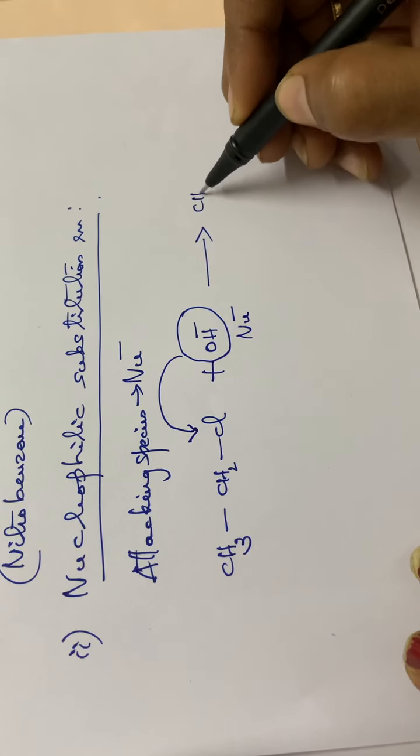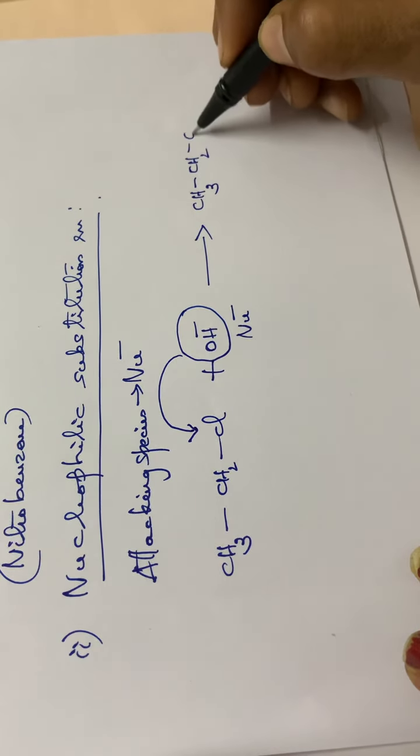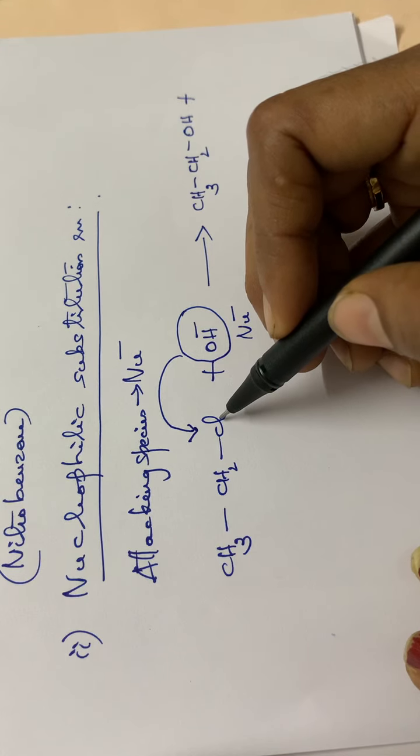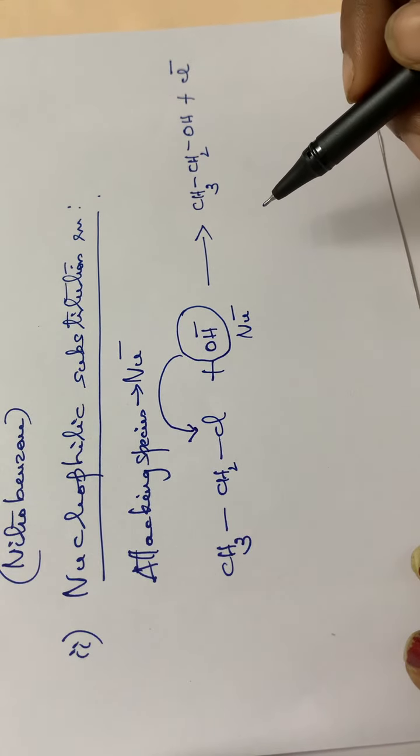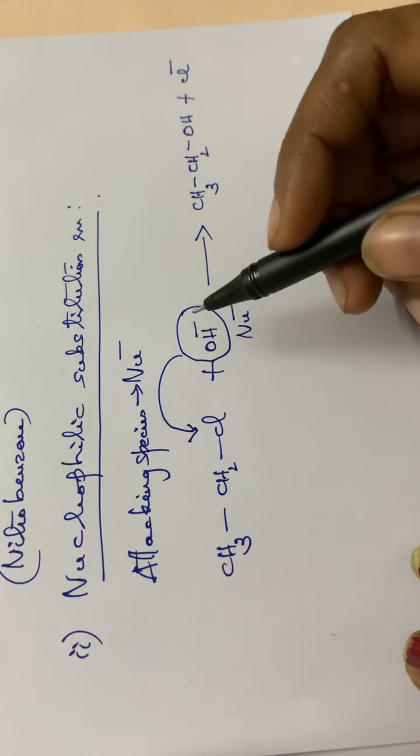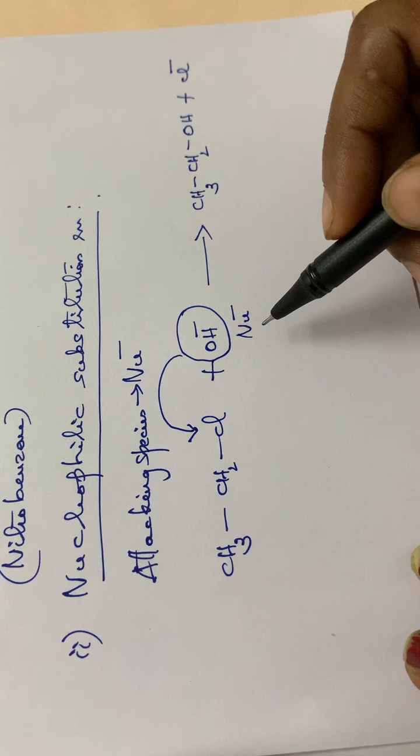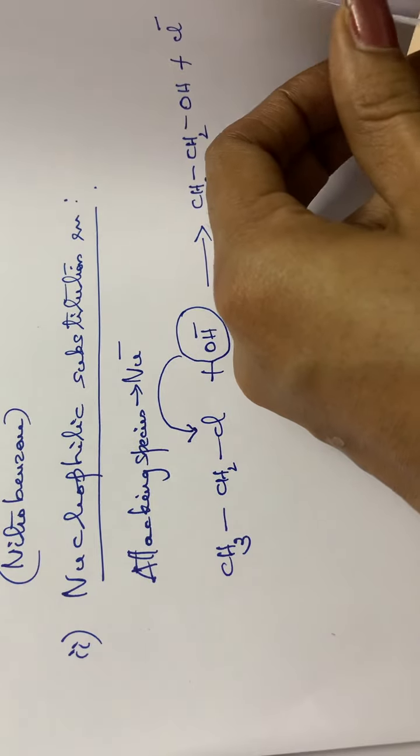So the formed product will be CH3CH2OH, plus one of the byproducts is Cl, which will be eliminated as Cl minus, or Cl will be moving outside with an electron pair. Okay. So this is the nucleophilic substitution reaction. Attacking species is the OH minus, or attacking species is a nucleophile. Okay. Then the third one, that is the free radical substitution reaction.